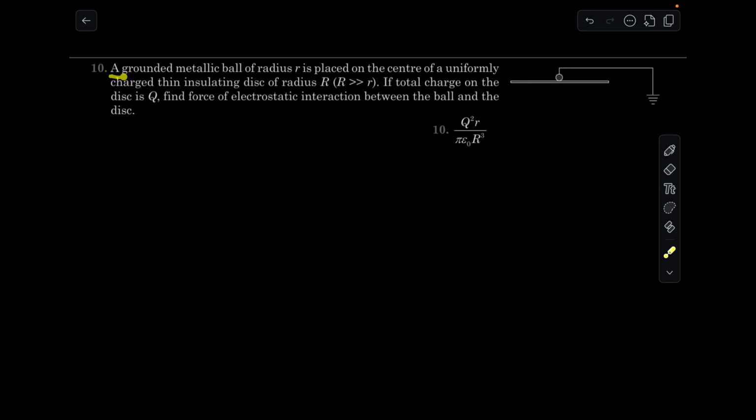A grounded metallic ball of radius r is placed on center of a uniformly charged thin insulating disk of radius capital R, where capital R is very large as compared to small r. If total charge on a disk is capital Q, find the force of interaction, electrostatic interaction between the ball and the disk. And this is the answer.